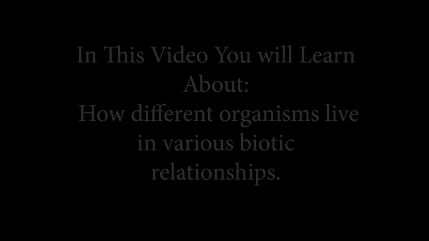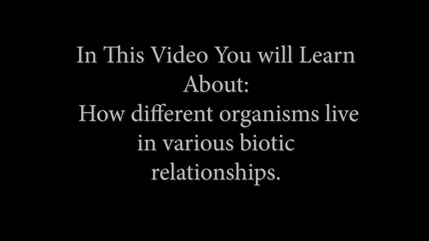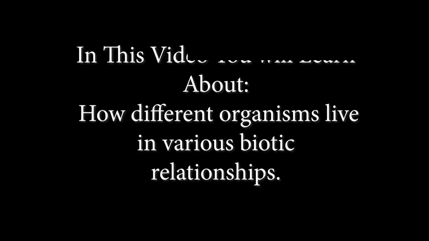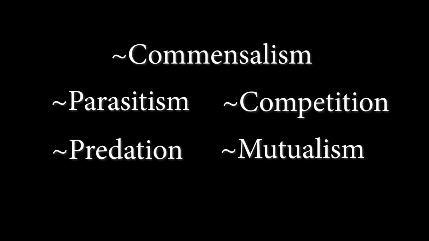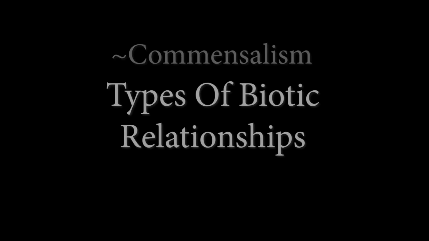In this video, we will be specifically discussing how different organisms live in various biotic relationships. We'll be discussing the main types of biotic relationships. These include mutualism, commensalism, parasitism, predation, and finally competition. We will also take a look at some examples of each of these relationships.